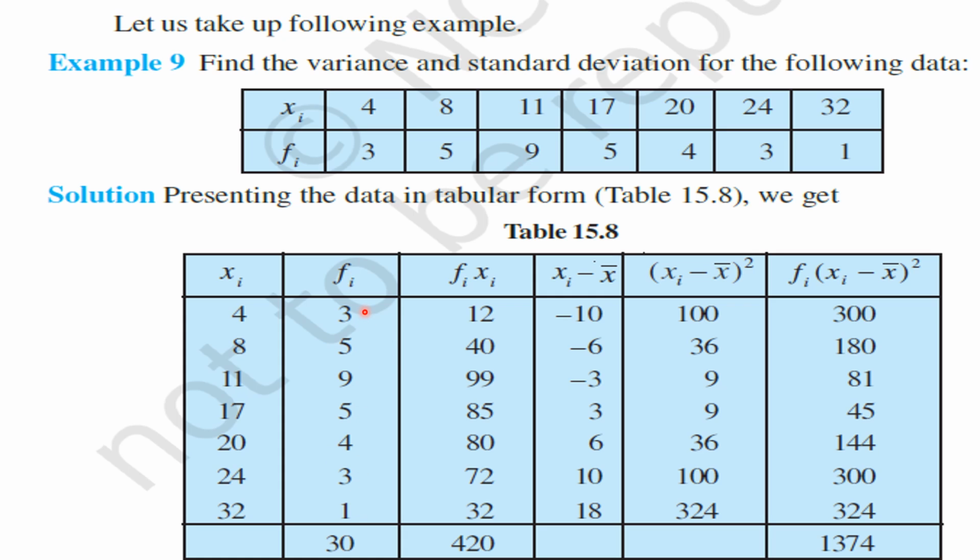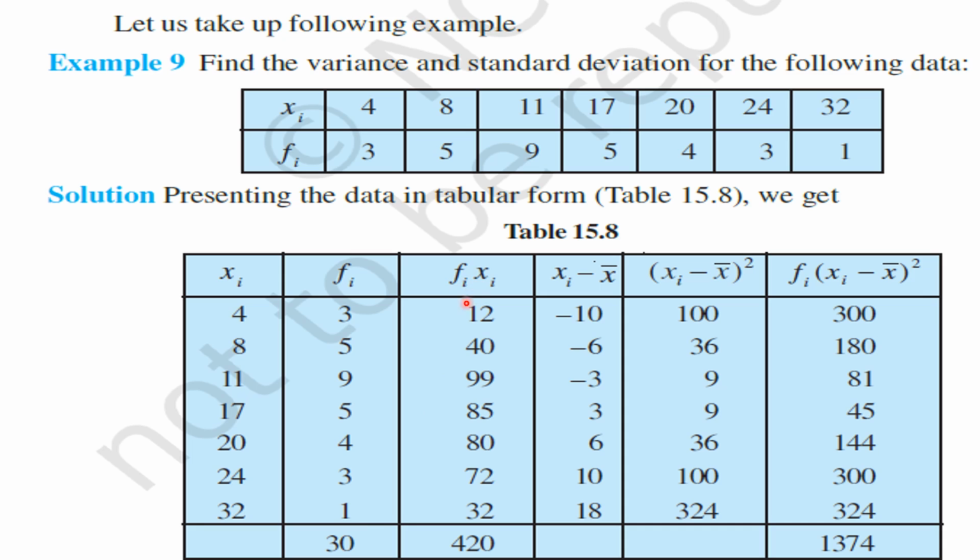After writing this table, let us find sum of the frequencies. That is 3 plus 5 plus 9 plus 5 plus 4 plus 3 plus 1. What will we get here? 30. Sum of the frequencies is 30. Okay, my children, understood this point? Right. Now come to the next column, Fi into Xi. We have to prepare this column.